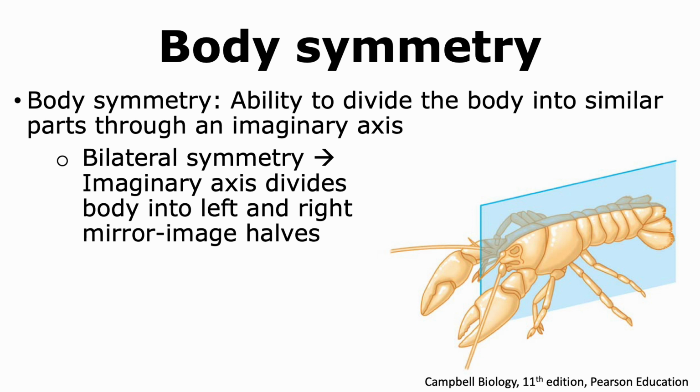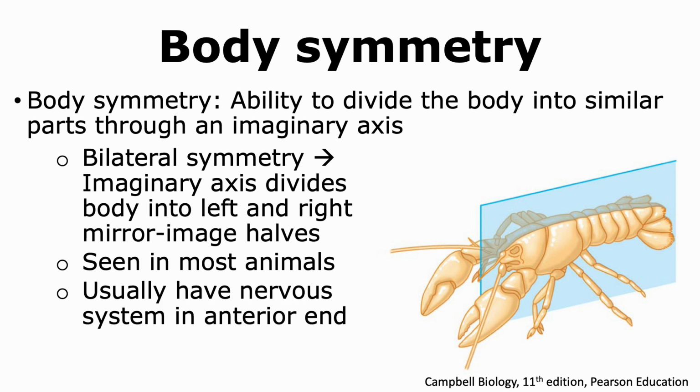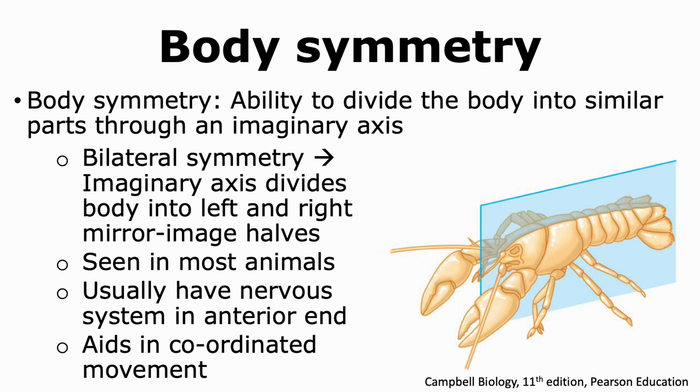Another type of body symmetry is bilateral symmetry. In this case, there is a single imaginary axis that is able to divide the body of the animal into left and right mirror image halves. Bilateral symmetry is seen in most animals, and these animals show active movement. They tend to have a nervous system and sensory structures at the anterior end, which aids in coordinated movement of the animals.